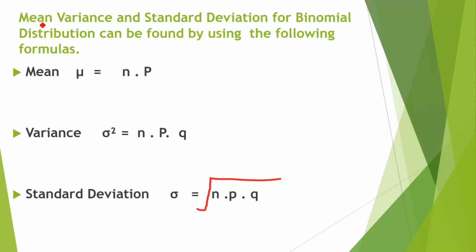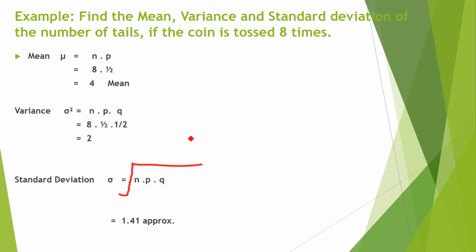Now the next topic related to the binomial distribution is the mean, variance and standard deviation of the binomial distribution. Here you have to use this formula. Mu is equal to n, total number of trials, multiplied by probability. Variance sigma square is equal to n dot p dot q, right? Total number of trials, probability and the probability of failure. When we take the square root of this sigma square variance, it is called the standard deviation. Here I have set a problem for you.